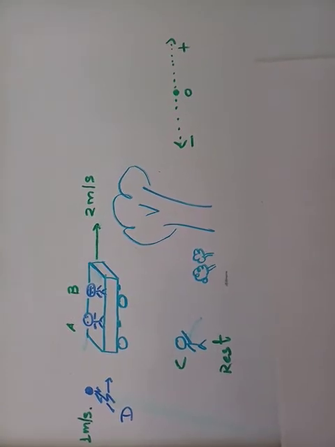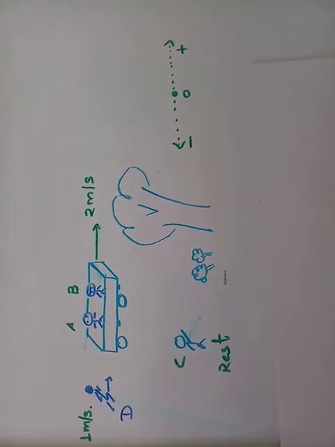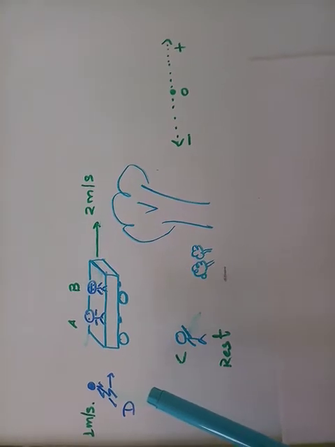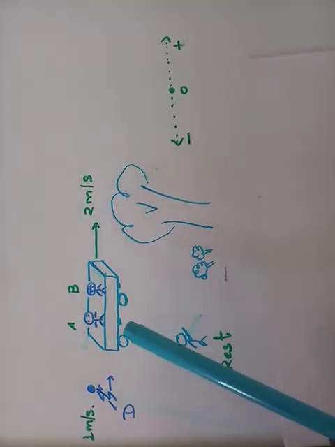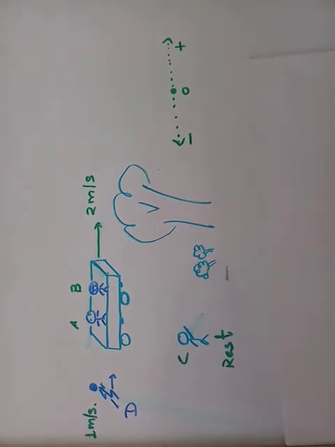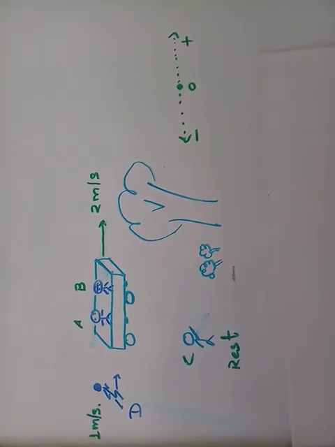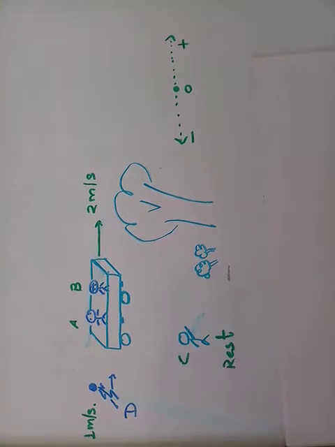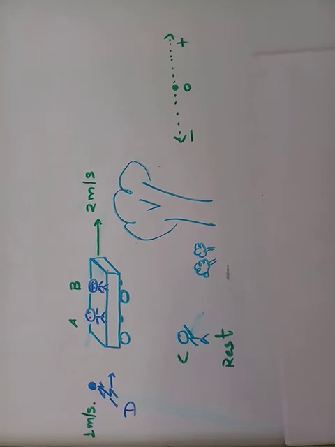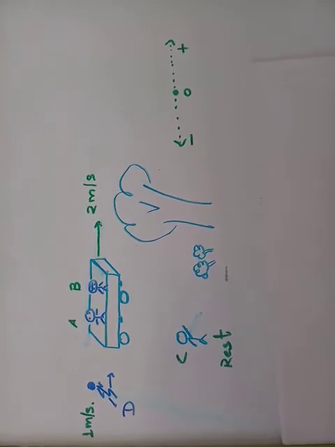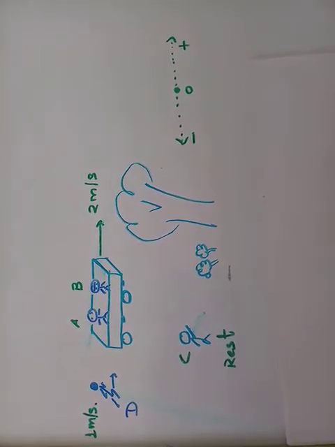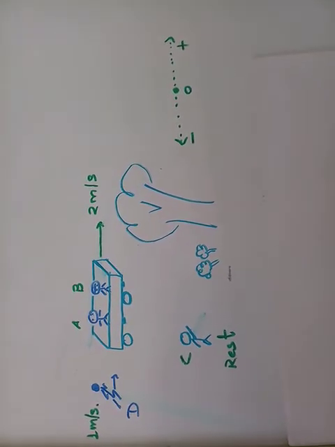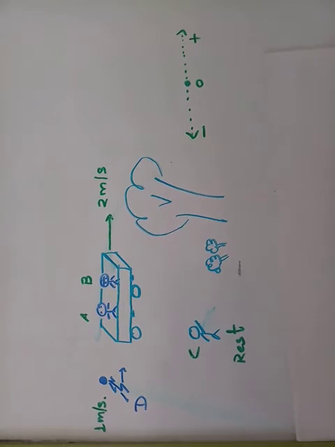Now again, if the question is asked to D, tell me what is the status of body A according to you. Now D himself is running with a speed of 1 meter per second. So he will notice that person A is moving towards the right side with a speed of 1 meter per second.